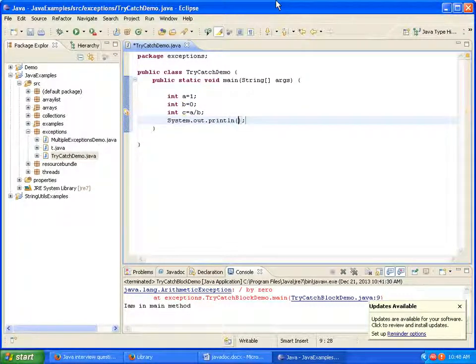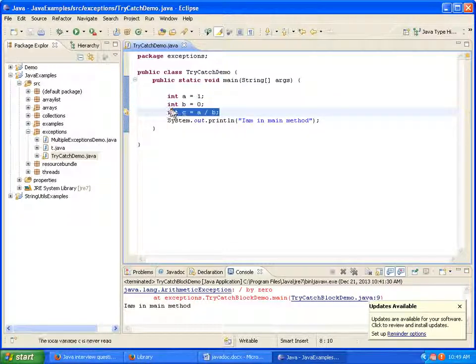And now I am printing "I am in main method". If you see the code here, a equals 1, b equals 0. So c will be 1 by 0, which will raise an arithmetic exception. But I am not handling any exception here, and no exception related code is placed here. So now I will run the program,